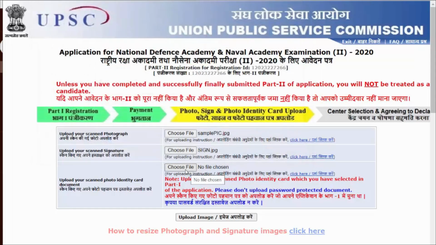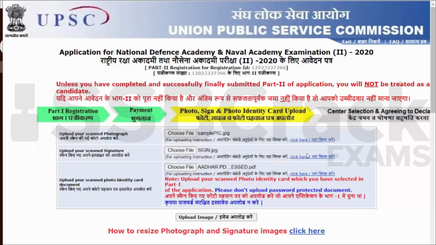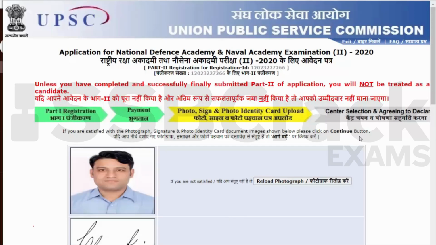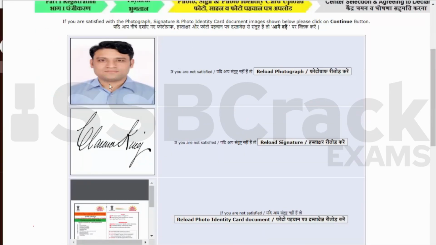Then about a sample photo identity proof, I'm uploading it. PDF document of my Aadhaar. And then I will upload all of these in this. Once everything is done and uploaded, it will show it to me because I have mentioned all of the important sizes and the restrictions on how to get the picture properly.